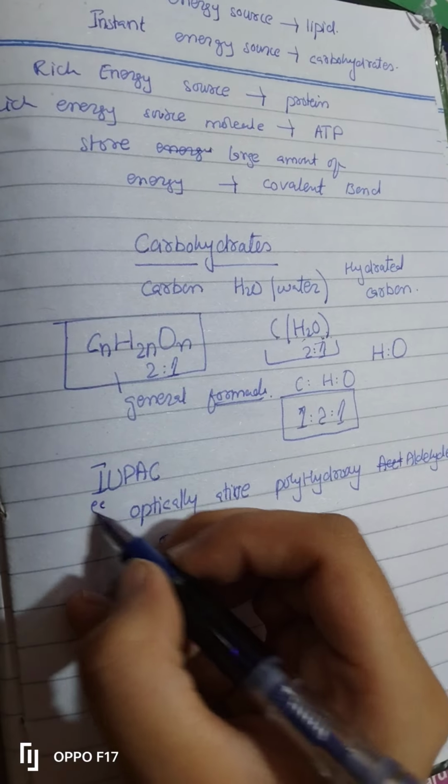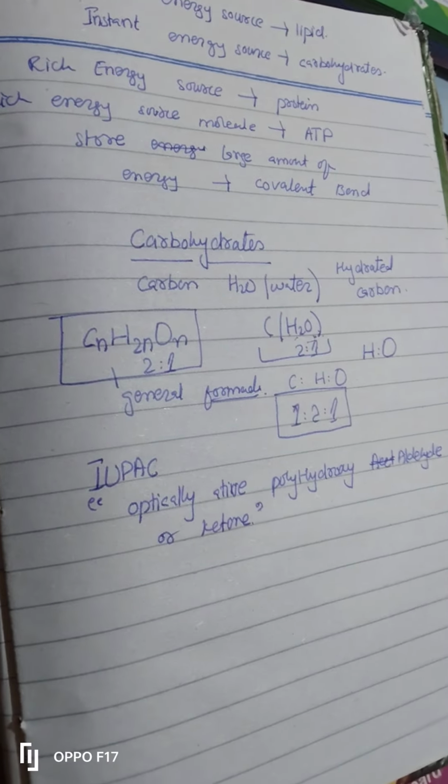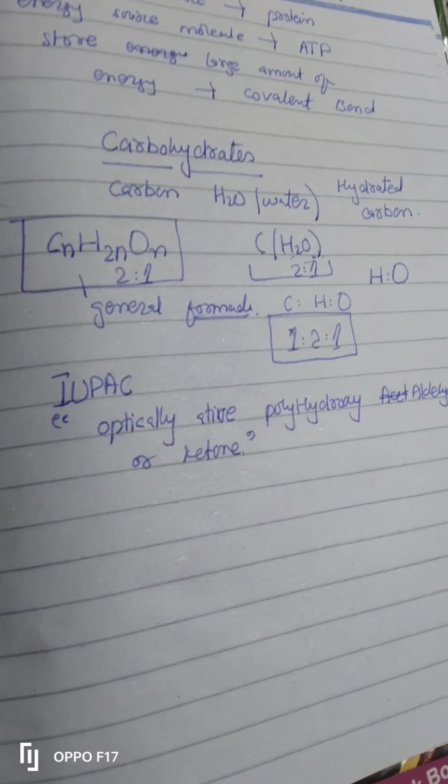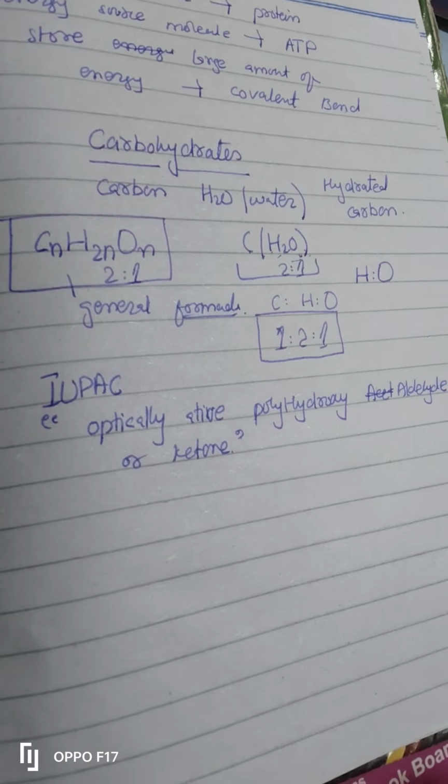Now don't get worried, what is this? It is a long word, so let's look at what it actually says.